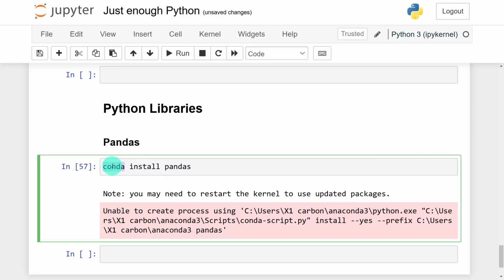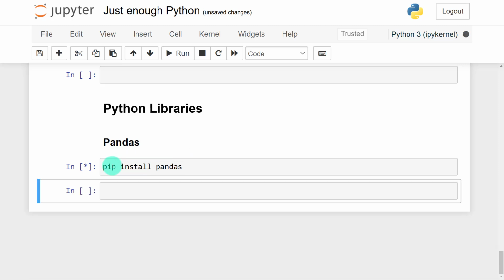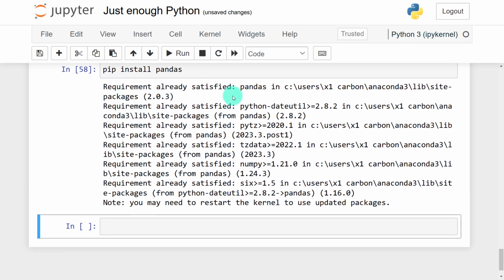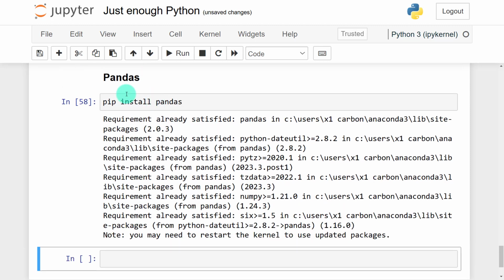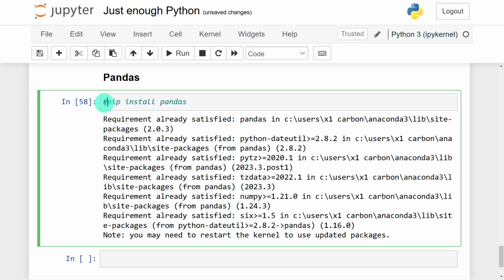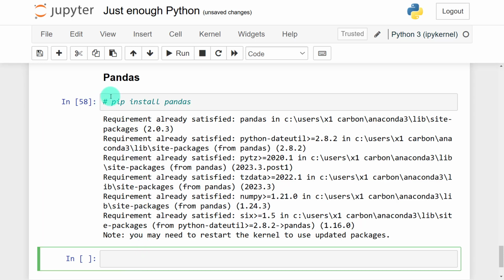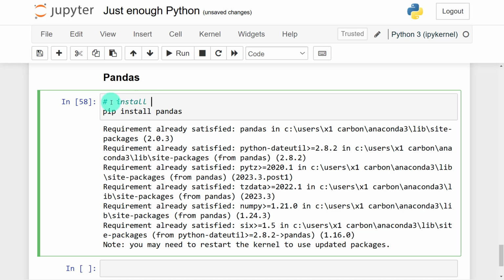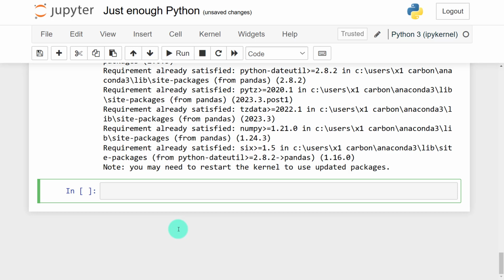I don't have time for this. Let me say pip install. It will take some time to check if I have these dependencies, and you can see requirements already satisfied. So I have pandas installed, but in case you don't have it, you'll have to first go through pip install. I'll just comment this out, because I already have it, so that in the future I don't find issues running my notebook. After that, I'll import pandas.